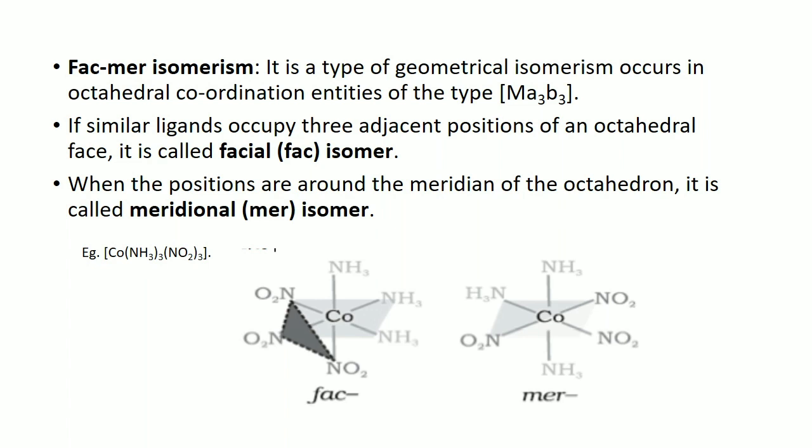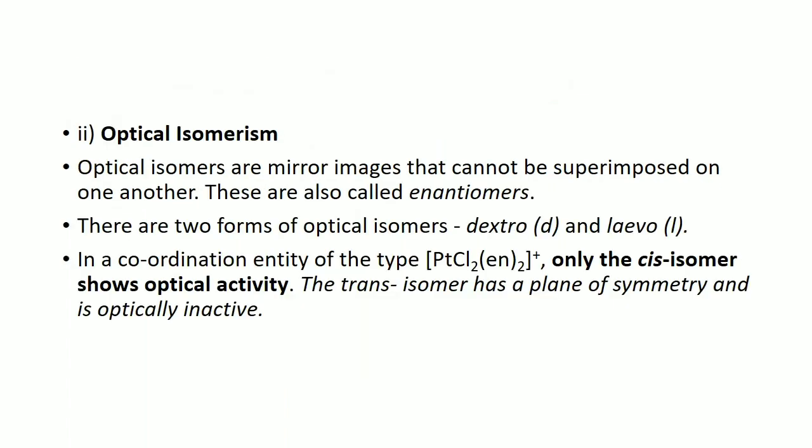This is an example of a cobalt complex. You can see that all the NO2 ligands are together on three adjacent sides. So it is FAC. And in the case of the MER isomer, they are on different sides. So that is the meridional or MER isomer.